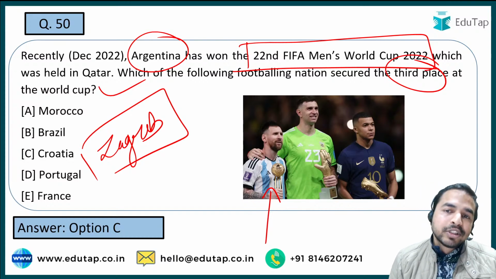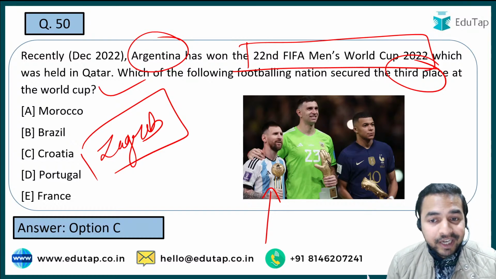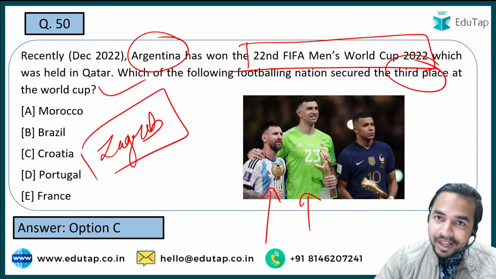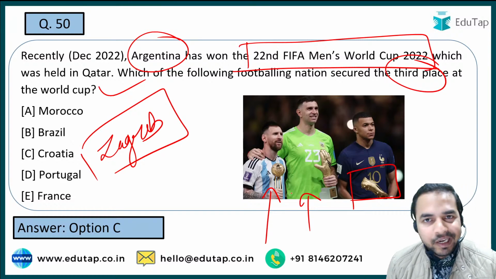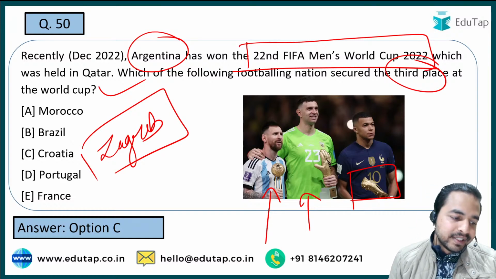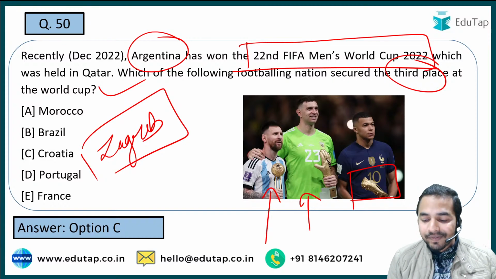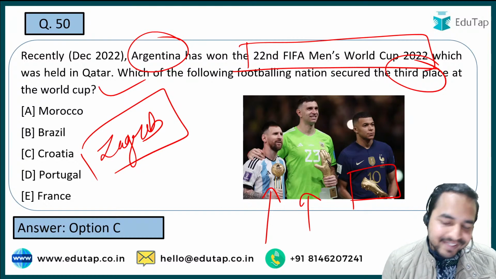Now when I talk about the Golden Glove, that is given to the best goalkeeper of the tournament, and it is Emi Martinez. And the person who got the Golden Boot, as you can see here, is Kylian Mbappe of France. So guys, this was a very important part, and this can also be asked in the exam. I believe all such information is now clear to all of you, and you will really ace the exam.